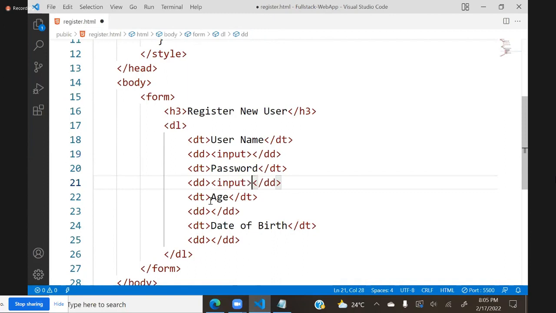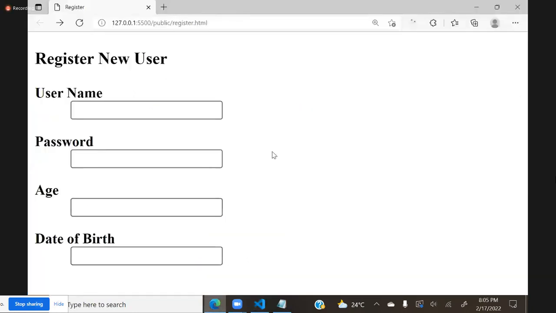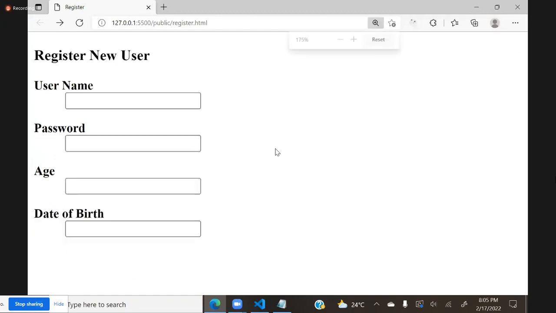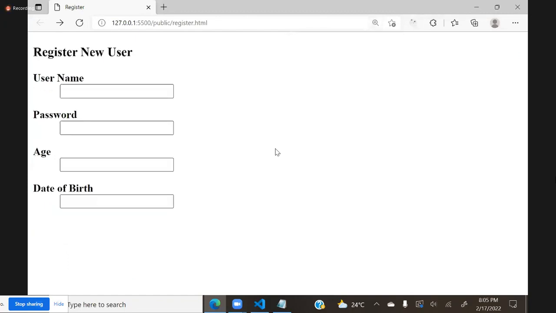I am writing it for password, for age, for date of birth. Now automatically input will give this text box only. This is what many times people are not aware of. People think that input type text means text box. No, input itself is a text box.